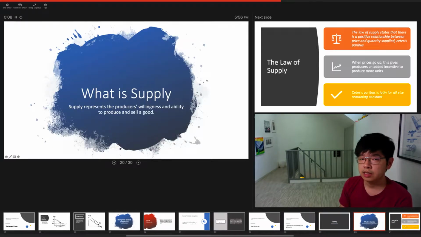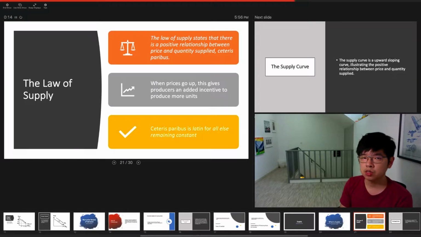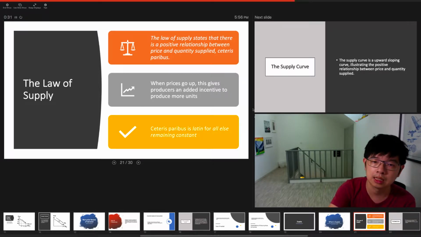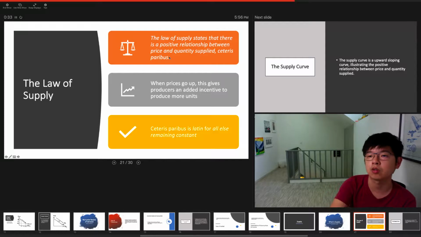And what exactly is supply? Supply represents the producer's willingness and ability to produce and sell a good. So what does the law of supply state? The law of supply states that there is a positive relationship between price and quantity supplied, which means that when prices go up, your suppliers, your producers, are willing to produce more because they have more incentive to produce more units. Again, ceteris paribus is Latin for all else remaining constant.